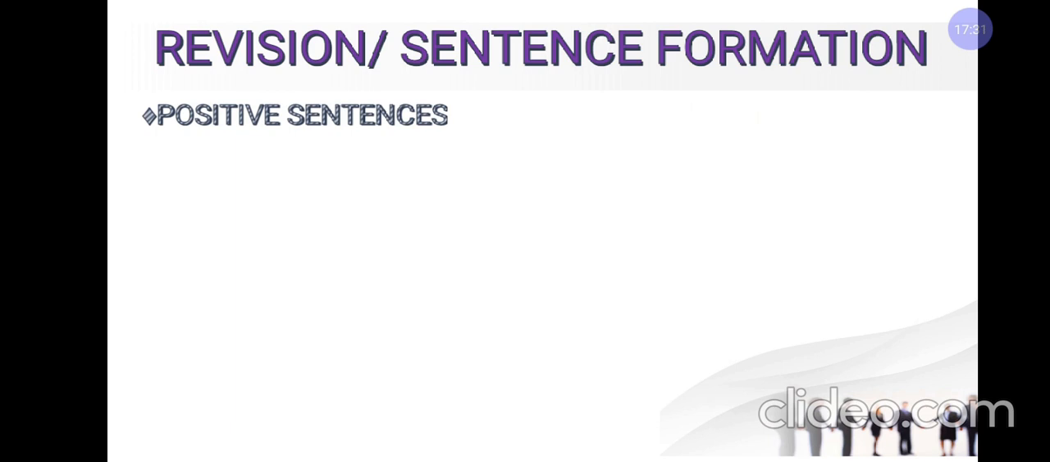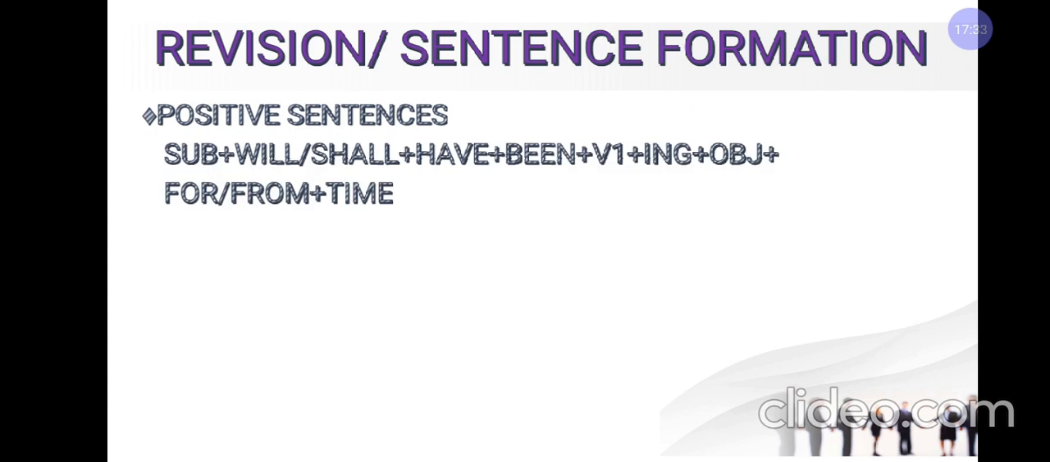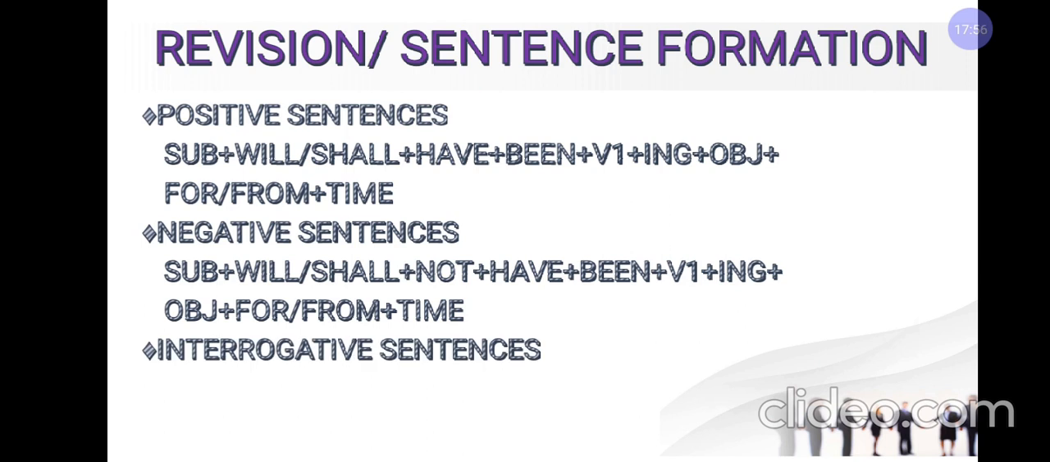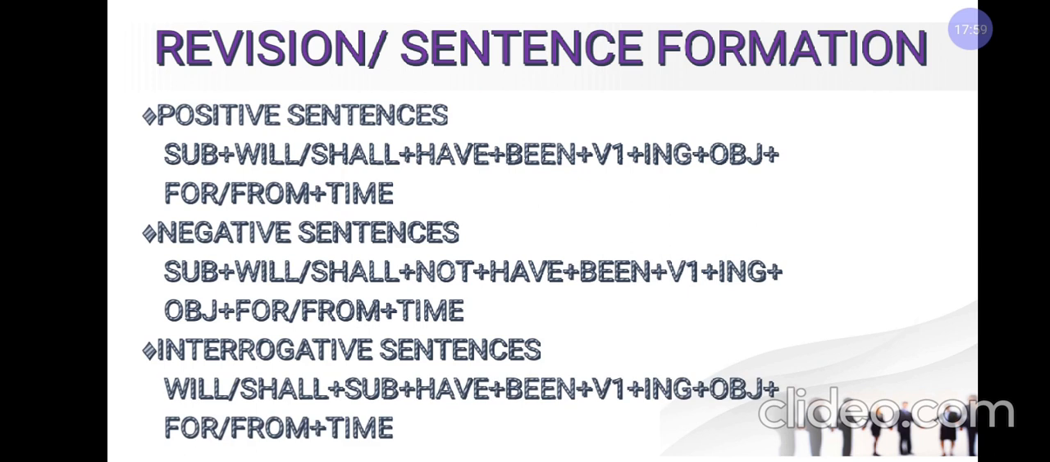In positive sentences we use the form subject plus will have been/shall have been plus first form of the verb with ing and object plus for or from plus time. In negative sentences we use subject plus will not have been/shall not have been plus first form of the verb with ing and object plus for or from plus time. In interrogative sentences, we use will or shall plus subject plus have been plus first form of the verb with ing plus object and for or from plus time. In this tense, we use for instead of since.